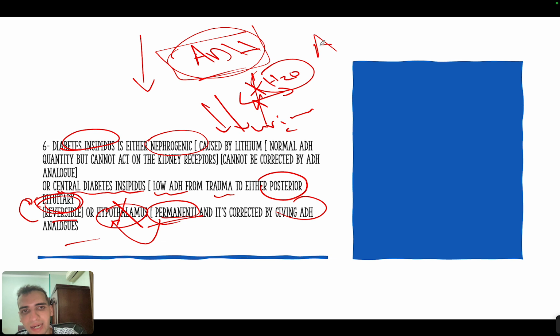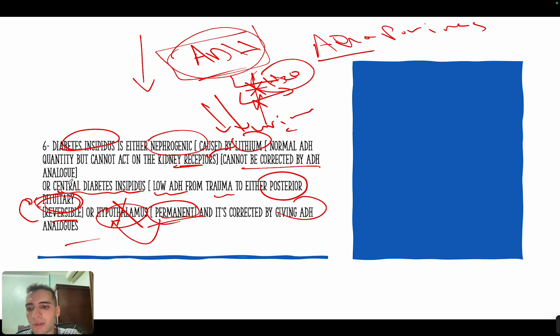Now the second problem is that we have normal ADH, but it cannot act on the receptors. The receptors are called aquaporin. Aqua means water, porin means pores. And it makes sense. There are pores that will allow the water to be absorbed by ADH. So nephrogenic would be a problem in these receptors themselves. Now the most famous drug that will cause the symptom is lithium, and it will not be corrected by giving ADH because the problem is in the receptor. So no matter how much ADH you give, it will not be corrected. Now I have seen some questions on the NBME asking what's the treatment for nephrogenic, and the answer was thiazide diuretics.